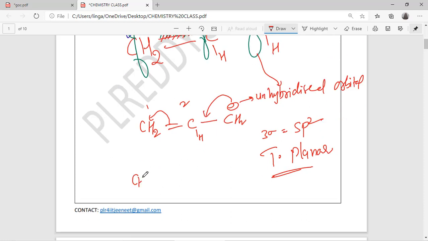In this CH2 minus, the double bond will be between carbons 2 and 3. Are you getting it? So the pi bond is always formed with unhybridized orbitals.